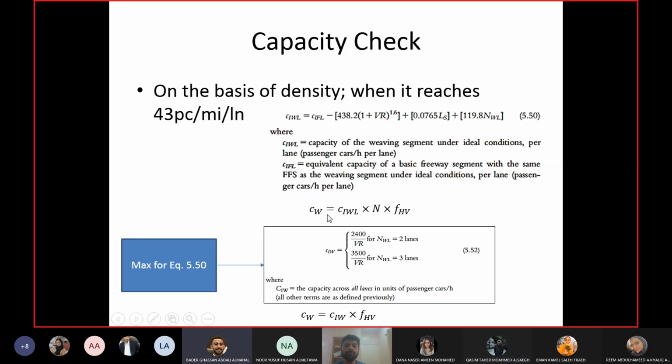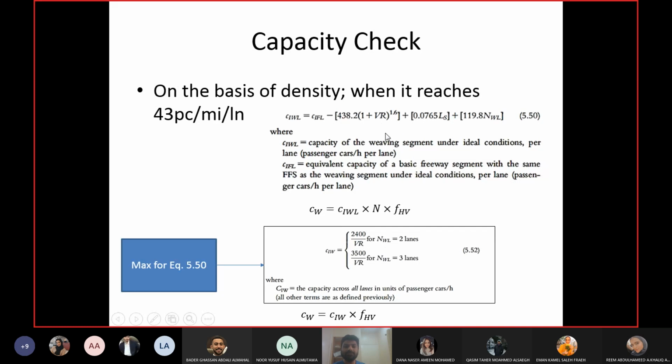Passenger car per hour. See here, CIWL is already in passenger cars per hour per lane, and then you are multiplying with FHV. So it will be in vehicles per hour. Okay.